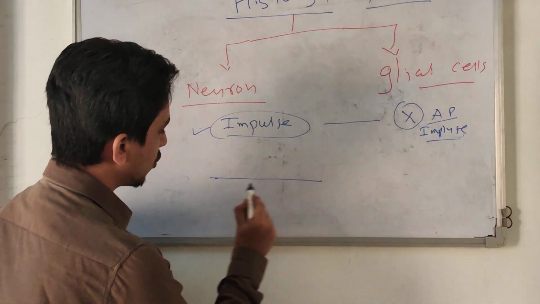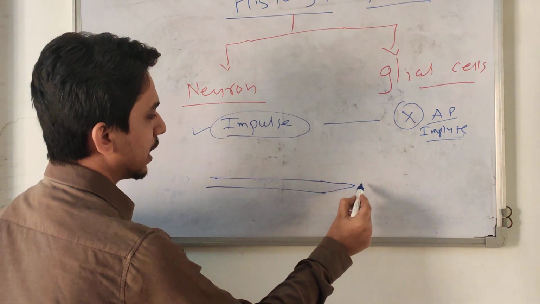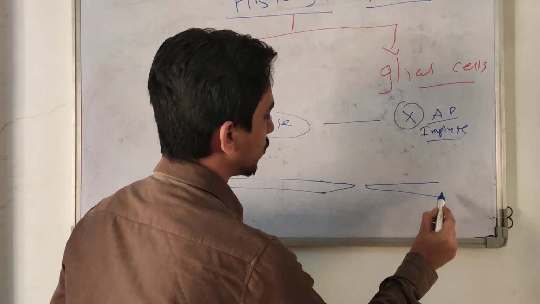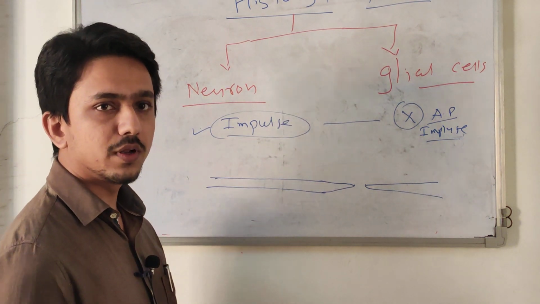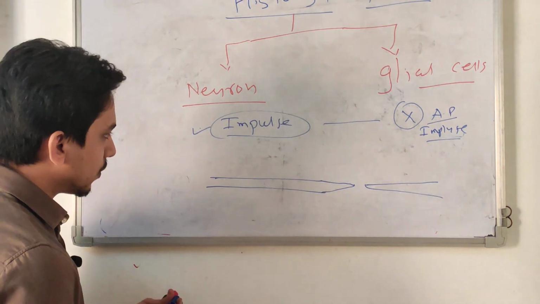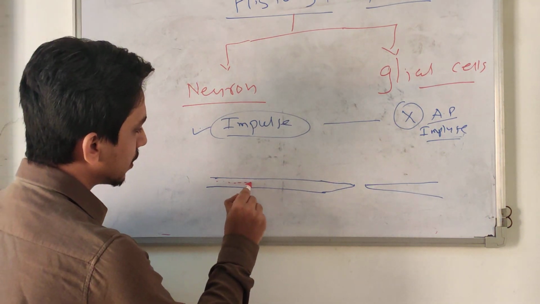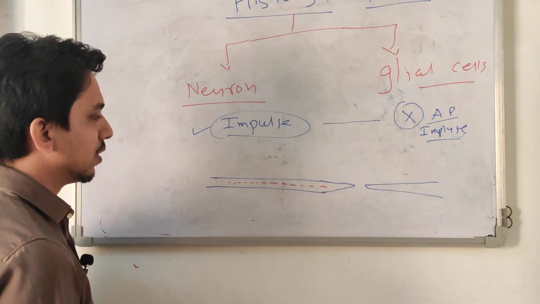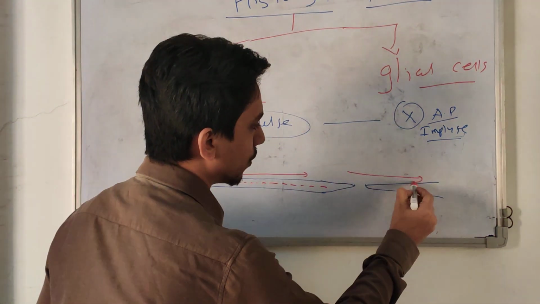Suppose this is a nerve fiber, and here is the next nerve fiber. Suppose this is a very schematic diagram for explanation. So what is an impulse? An impulse means electric activity that travels from one part to the other parts and goes on further.